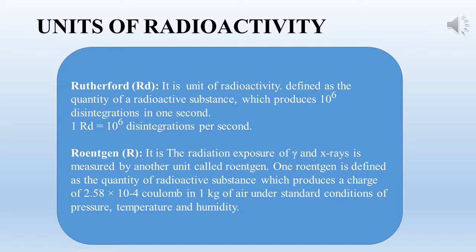So these were the four units of radioactivity. In this video we have discussed the history and introduction of radioactivity. After the introduction we saw the discoveries of radioactivity, the definitions and the two types of radioactivity, natural and artificial, the comparison between natural and artificial radioactivity, and lastly the units of radioactivity. In that we have seen four units: Curie, Rutherford, Becquerel and Roentgen.